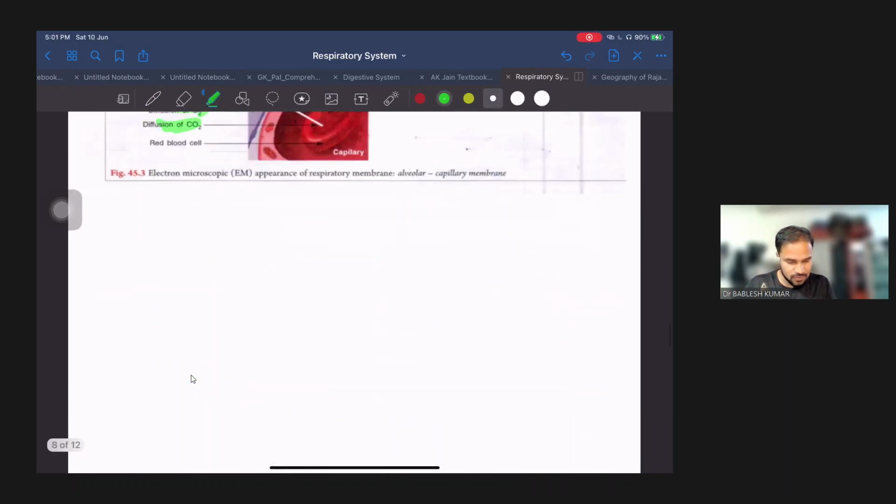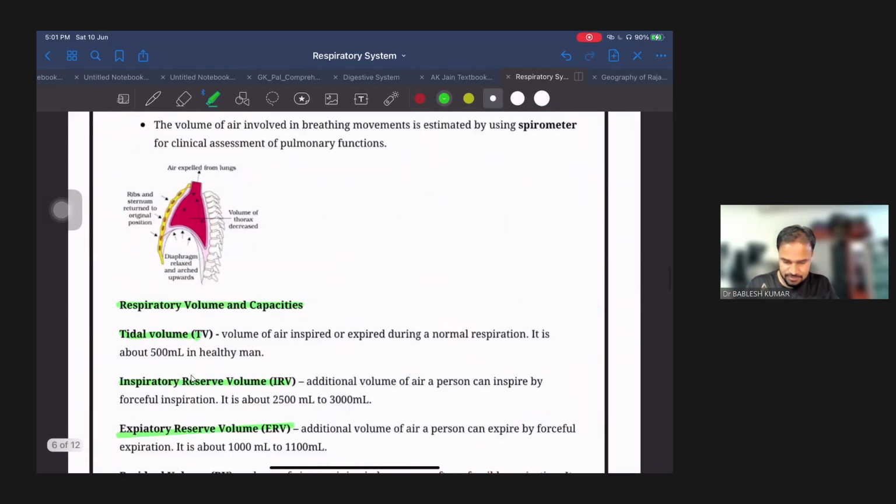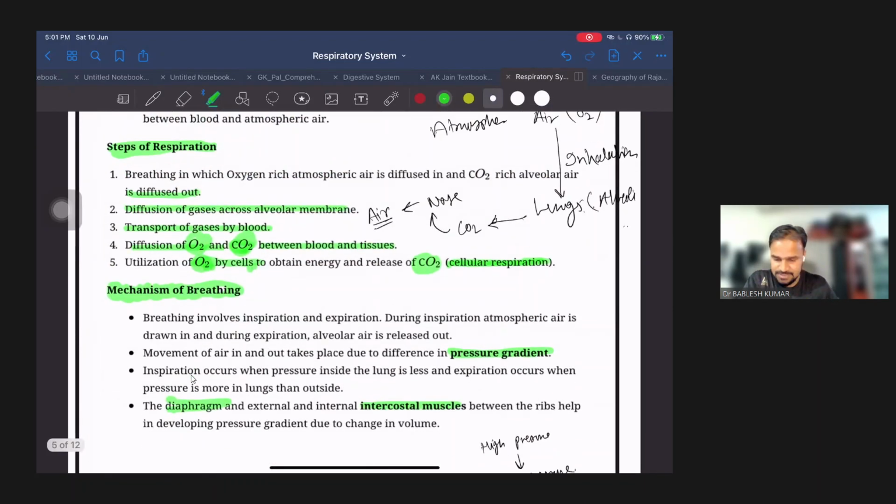So we will go in the sequence later on. When it comes, we'll discuss about that. Fine. So here we had discussed about the steps of respiration. First of all, breathing of oxygen rich air, and exhalation of CO2 rich air outside. Then diffusion of gases across the alveolar membrane. Then the next step is transport of gases by blood.